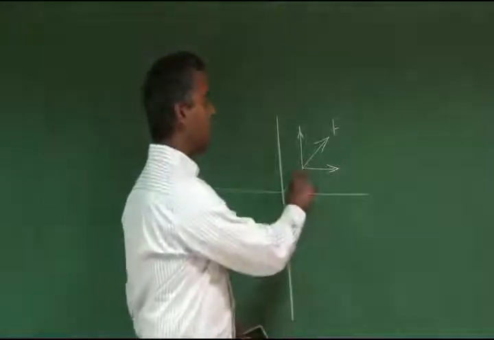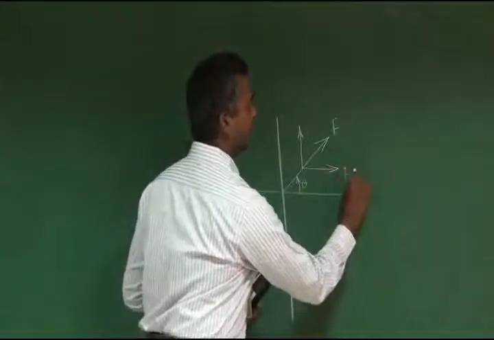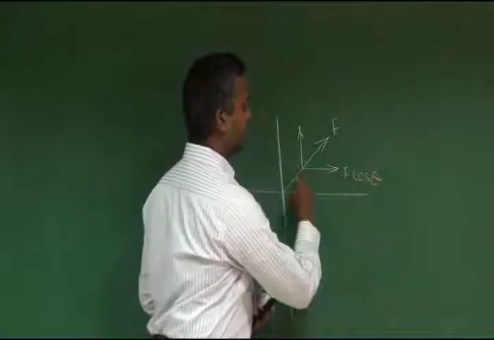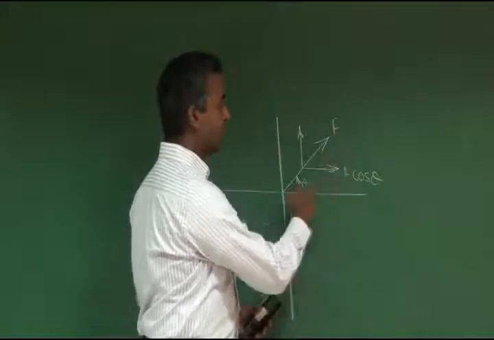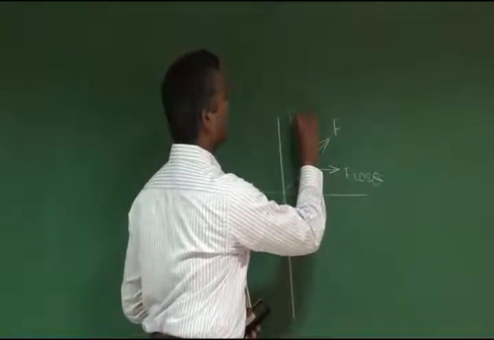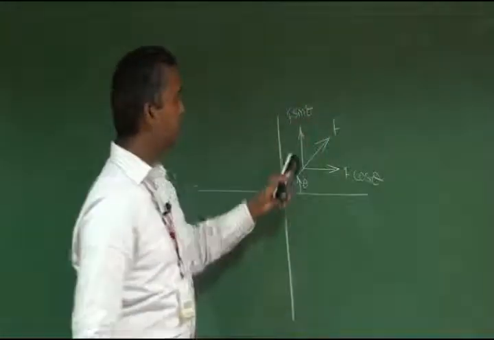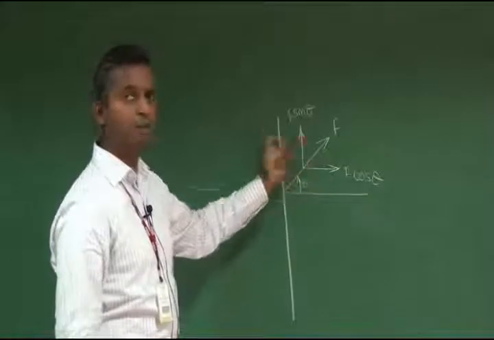How will you derive this? You can easily tell that the horizontal component of any force is given by F cos theta, the force into cos of its angle with respect to the x-axis, and the vertical component is F sin theta. This is how we split a force.